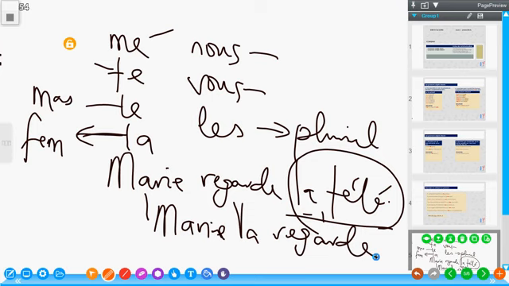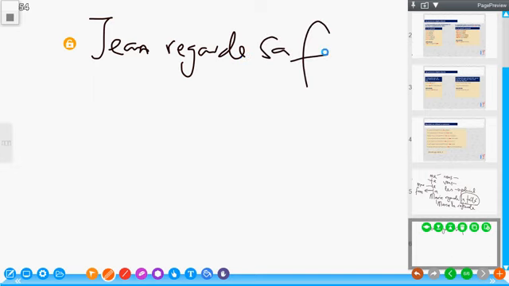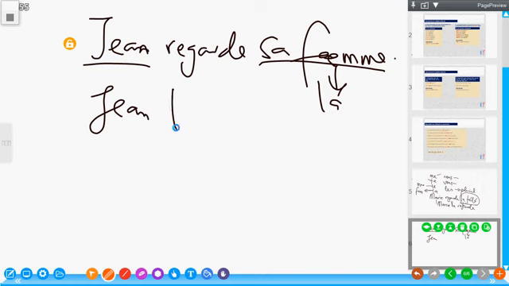Now, this does not limit it to objects only. It could be a person. It could be somebody. For example, I'm saying, John regarde sa femme. Meaning, John is looking at his wife. So because sa femme is also feminine and can be replaced with la, then it becomes Jean la regarde.